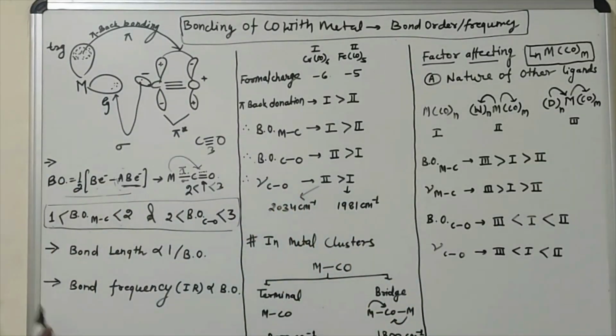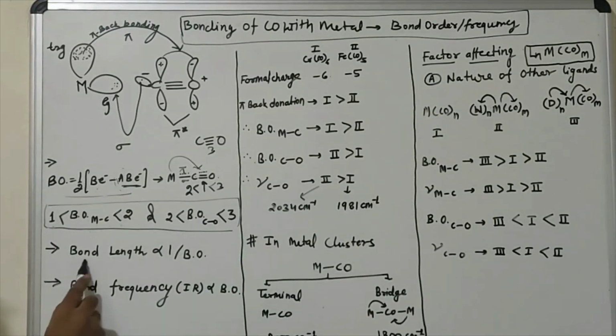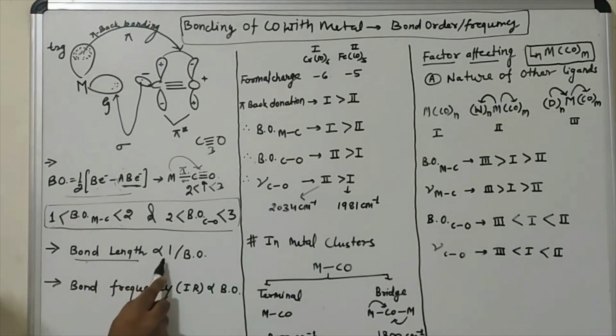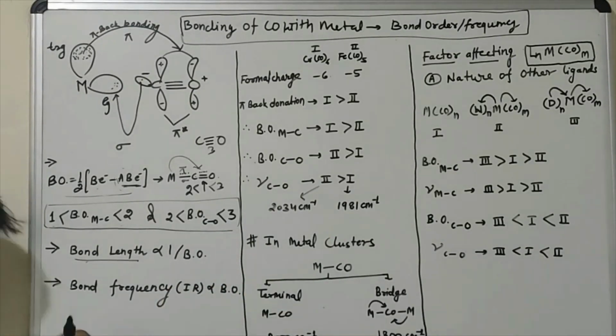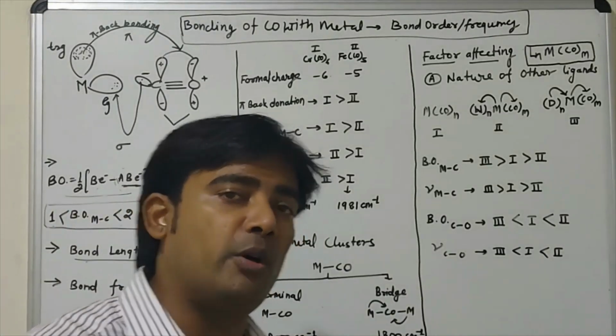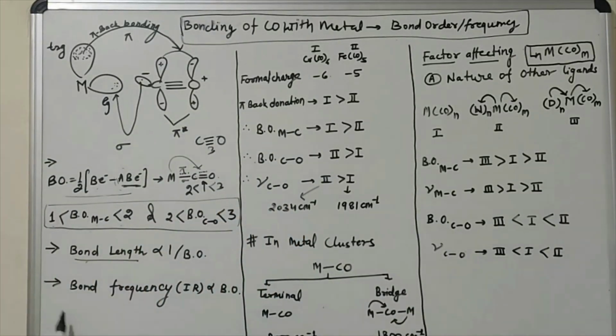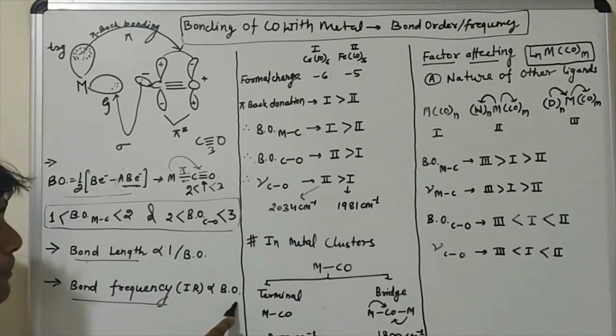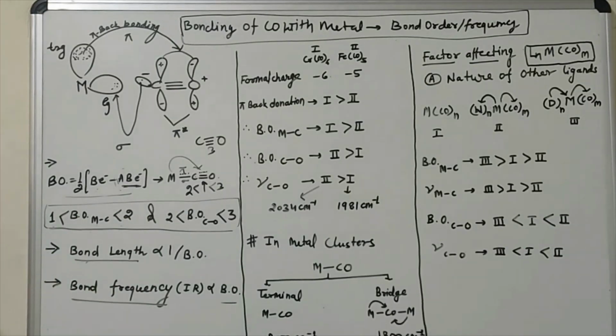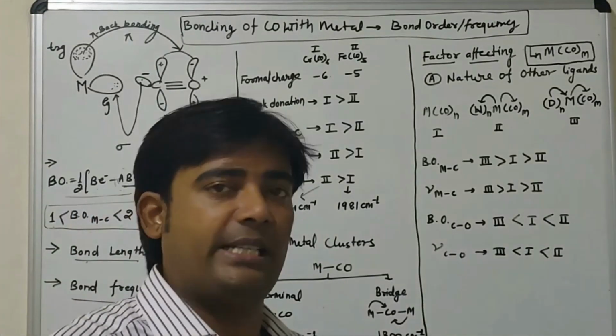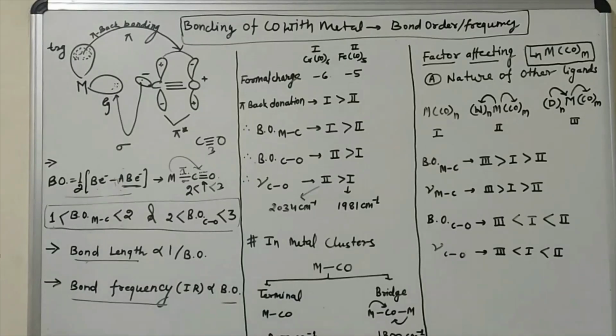Okay. Now, as we know, bond length is directly proportional to 1 upon bond order. So if we set an order of bond length, then we need to make the opposite order of bond order. And bond frequency, it has been observed, is directly proportional to the bond order between any two species. Now we are taking some examples to understand this in depth.